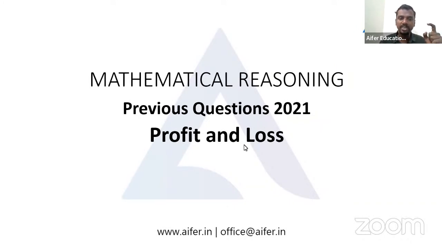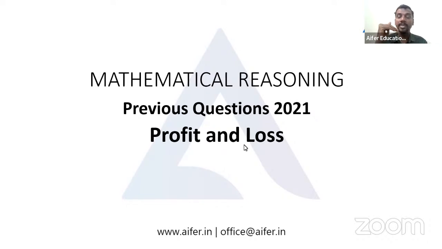The reason I told you to give priority to these is that more than 70% of the data interpretation questions are focused on these three concepts. That's why you should be thorough with those topics, because it helps you in mathematical reasoning as well as in data interpretation.